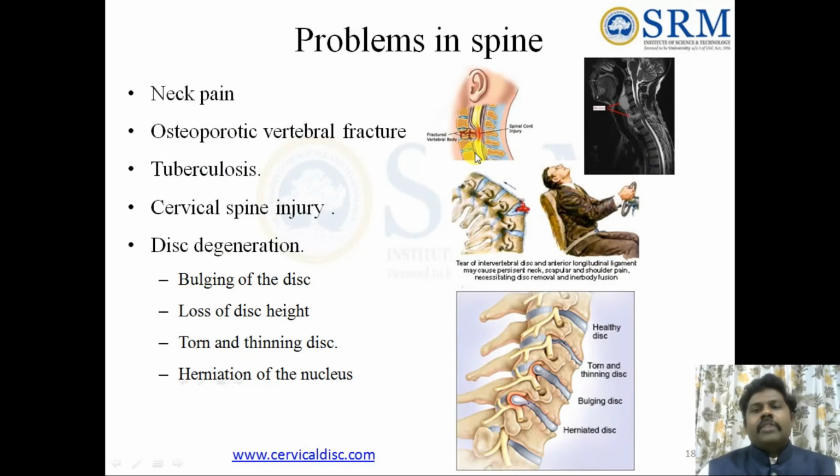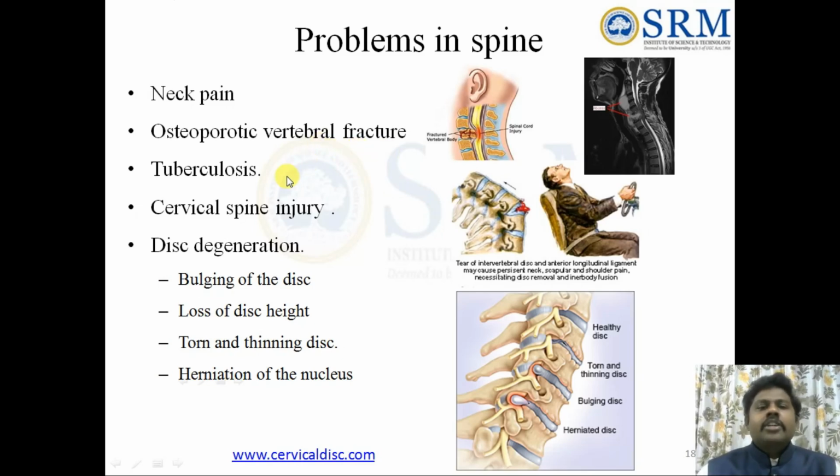Now, while we are coming to the next thing, the general problems in the spine, for example neck pain, a common problem which we are seeing in our day-to-day life, and after that the next problem is osteoporotic vertebral fracture. What is the meaning of osteoporotic? Due to insufficient calcium, deficiency of the calcium, the porous structure of the bone loses calcium, and if I apply a small load due to the osteoporosis, it will break immediately. That is the osteoporotic vertebral fracture.